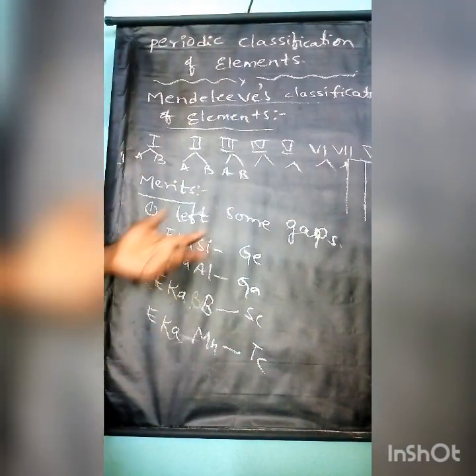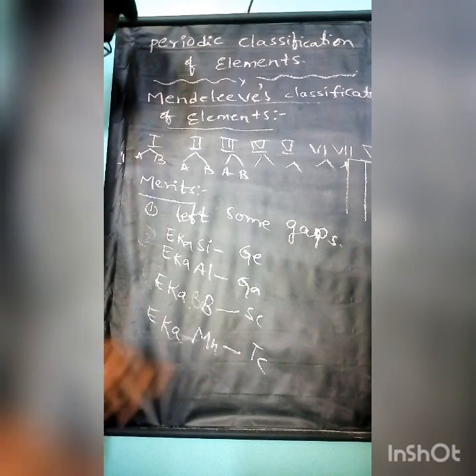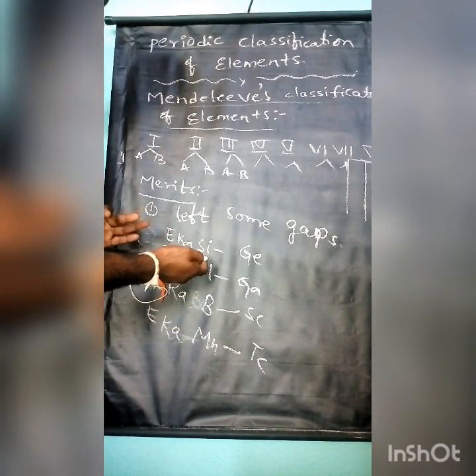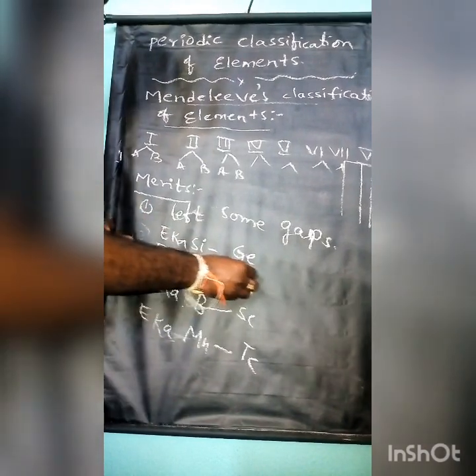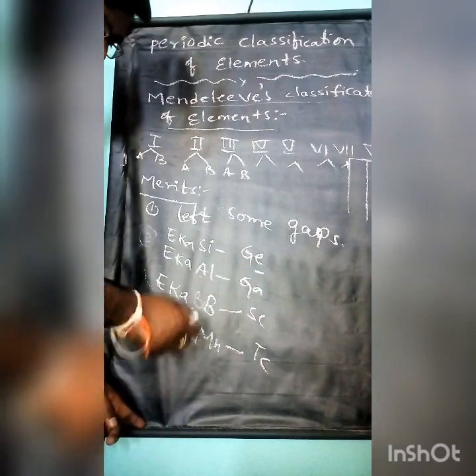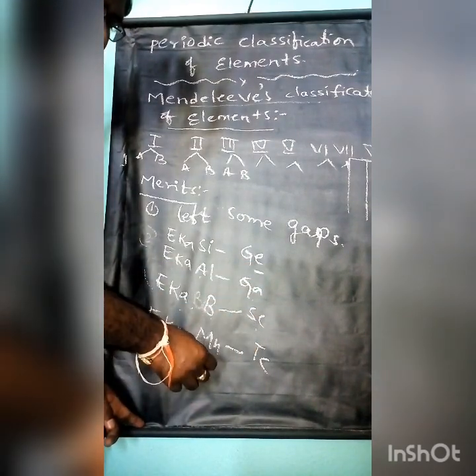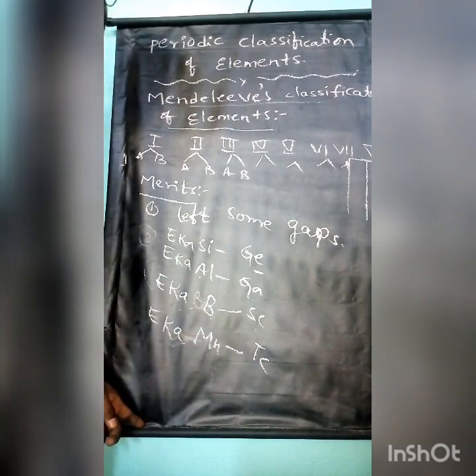So these undiscovered elements he named before only. Eka silicon is now known as germanium. Eka aluminium is now known as gallium. Eka boron is now known as scandium. Eka manganese is now known as technetium.